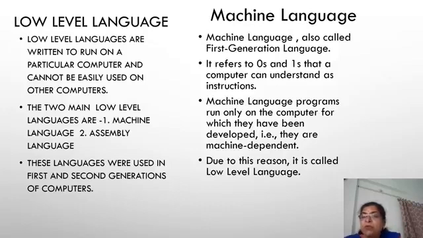Suppose you have written one program on one computer, that cannot be used on another machine. They were machine dependent languages. The two main low level languages are machine language and assembly language. These languages were used in the first and second generations of computers.